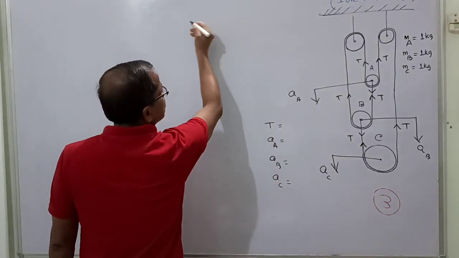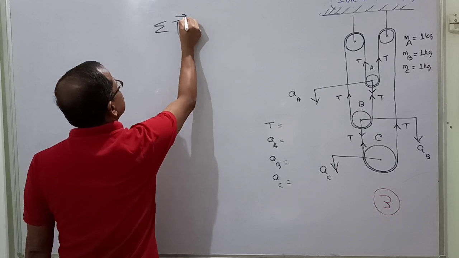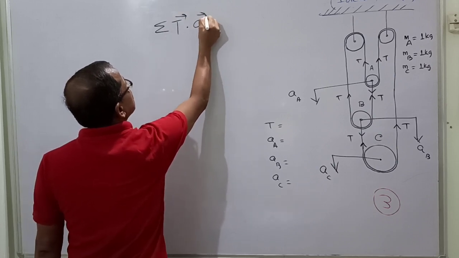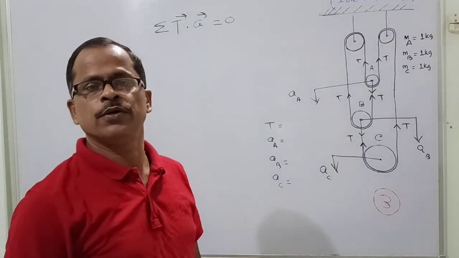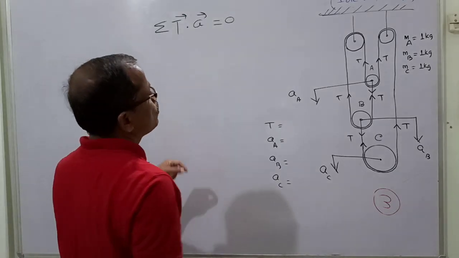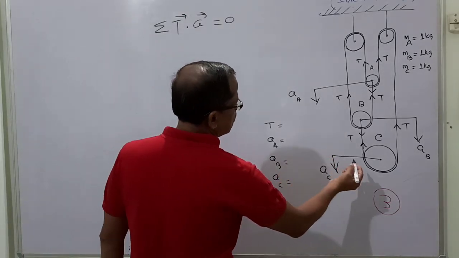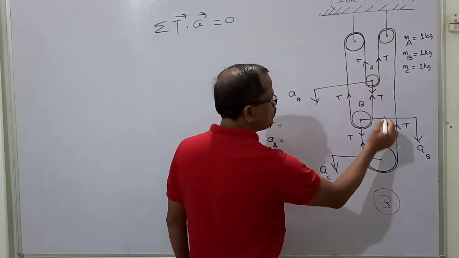So now the problem starts here. The summation of tension vector dot acceleration vector is equal to 0. This is the first equation. Now I will apply this equation here. Let us start from this point A.